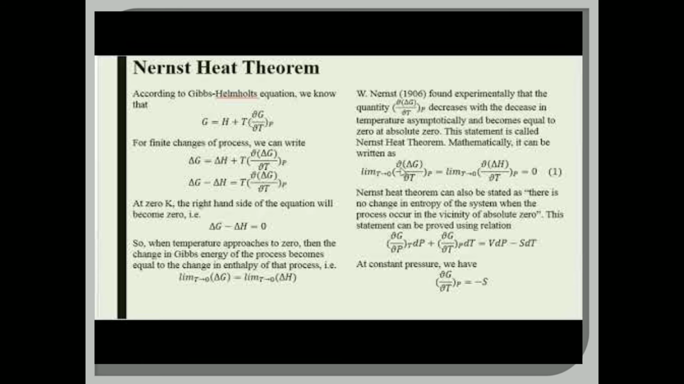So it may be stated as: there is no change in entropy of the system when the process occurs in the vicinity of absolute 0. This statement can be proved by using the relation (∂G/∂P) at constant temperature dP plus (∂G/∂T) at constant pressure dT is equal to V dP − S dT. So at constant pressure we have (∂G/∂T) at constant pressure is equal to −S, that is entropy. Okay, so this is all about the Nernst heat theorem.